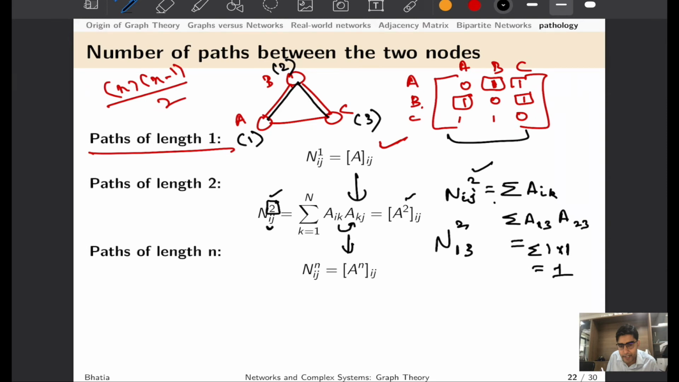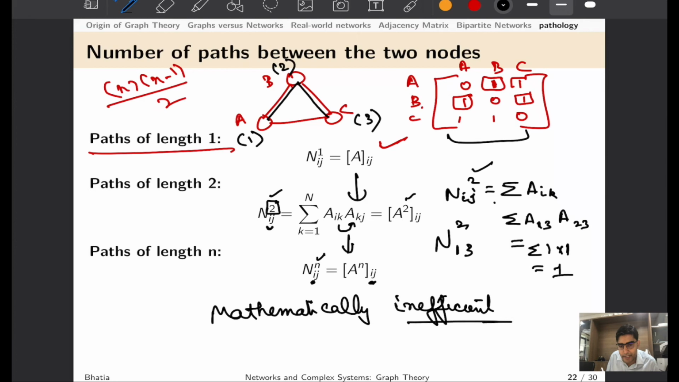Now you can extend the same analogy to paths of length n, and we say that the number of shortest paths of length n between a pair of nodes i and j can be computed using A to the power n between the pair i and j. Now you can clearly see that I have been saying that we would be dealing with matrices of size 1 million, because if there are 1 million nodes in a system, we are done. Taking the square or higher order powers of such a matrix is going to be computationally challenging, and hence this number of paths method is very robust but mathematically inefficient.